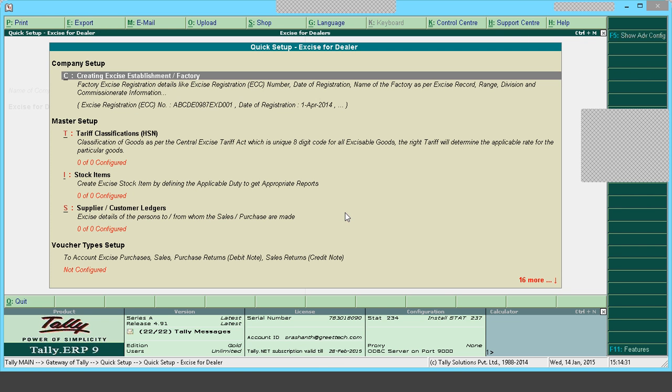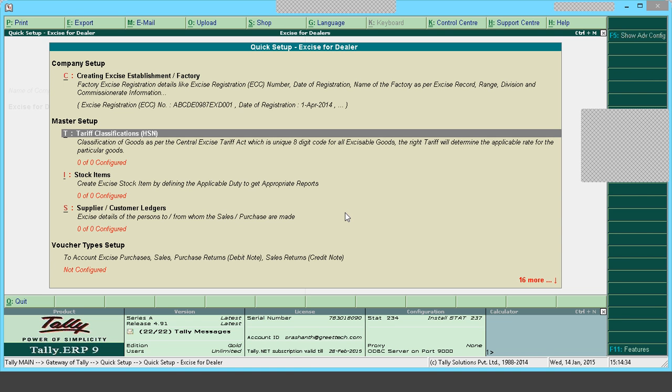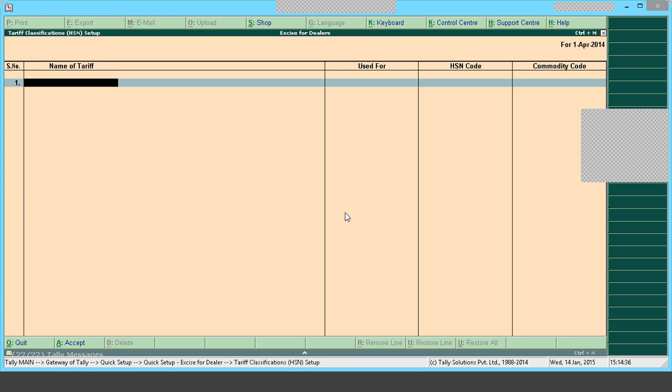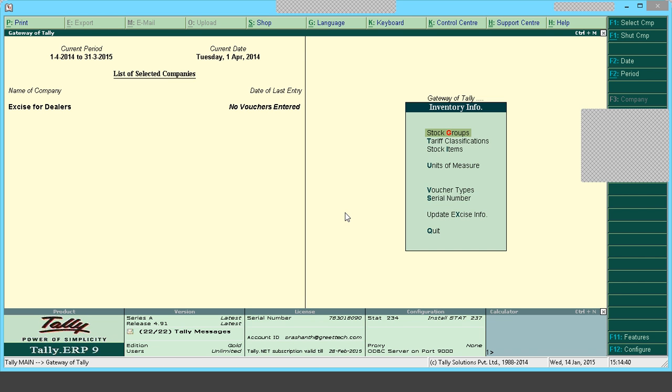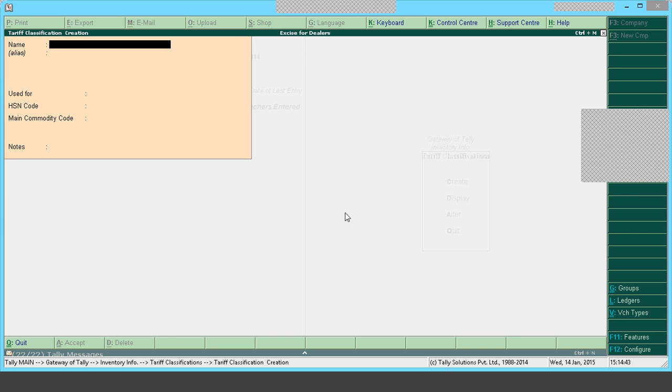The next one is tariff classification. I can either go here and create a tariff classification, or else from Gateway of Tally, I can go to inventory info, tariff classification, and create it from here. It is the same screen. If you have single masters, you can create it from here. If you have numerous masters, creating them one by one would take much time. So in order to reduce the work, you can also go to quick setup. One more benefit of quick setup is that the masters to be created will be in order, so that step by step you can proceed.